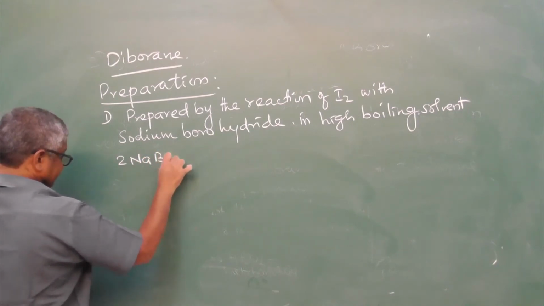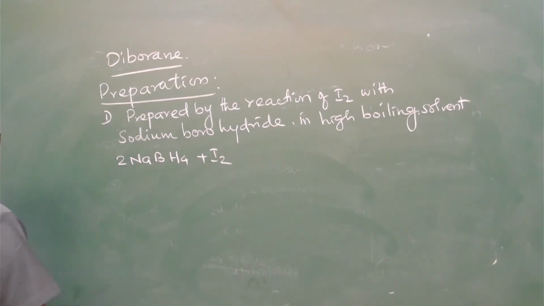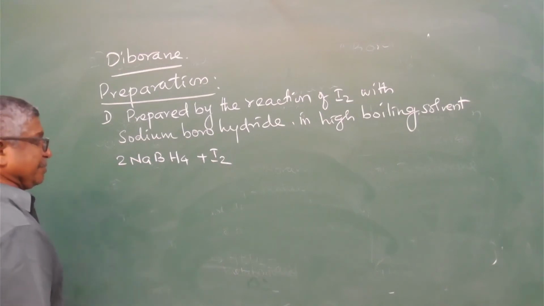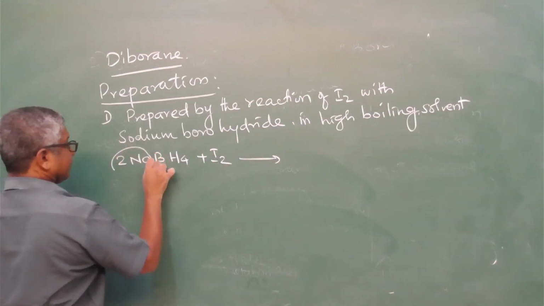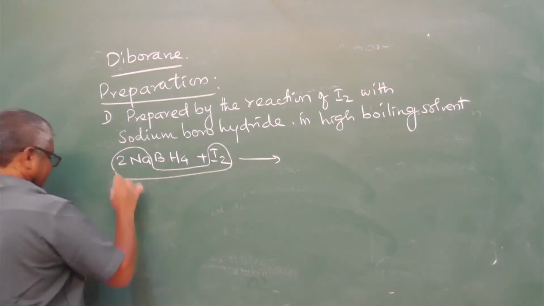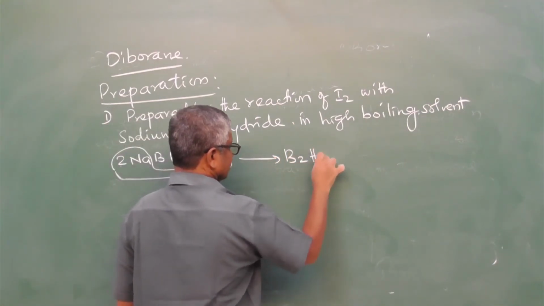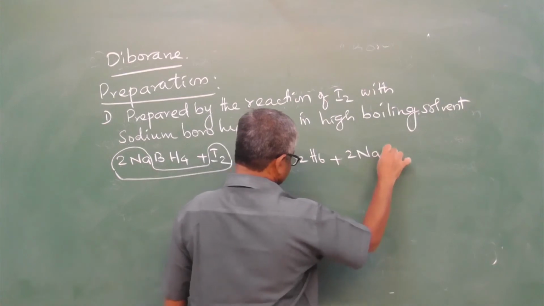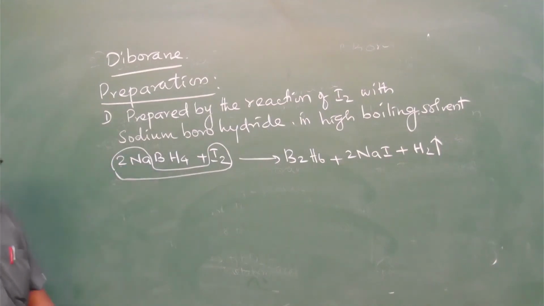NaBH4 plus iodine. Sodium borohydride is a reducing agent. Lithium borohydride and sodium borohydride give, with 2 sodium collecting the 2 iodine, hydrides of boron, called borane, with sodium iodide and the liberation of hydrogen gas.